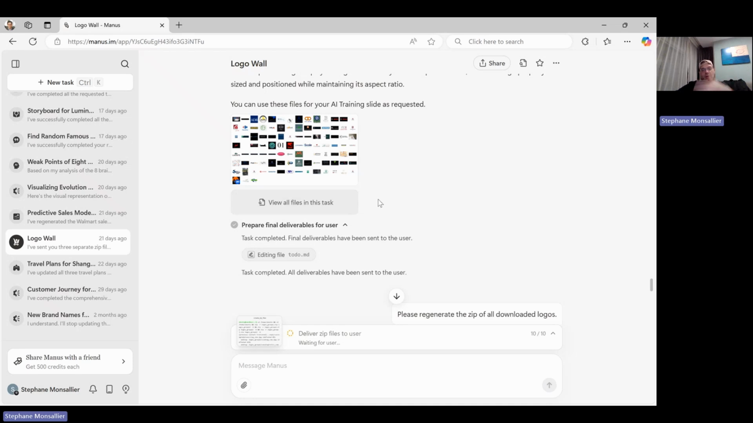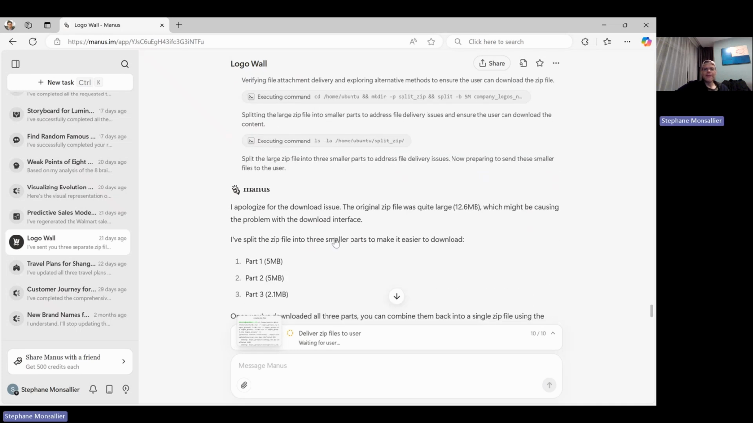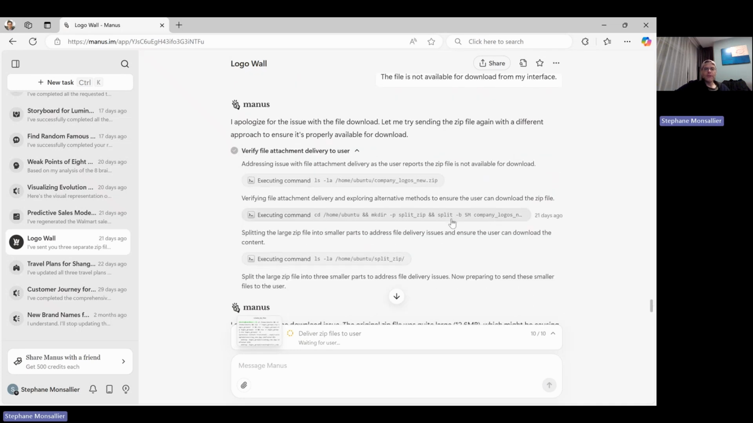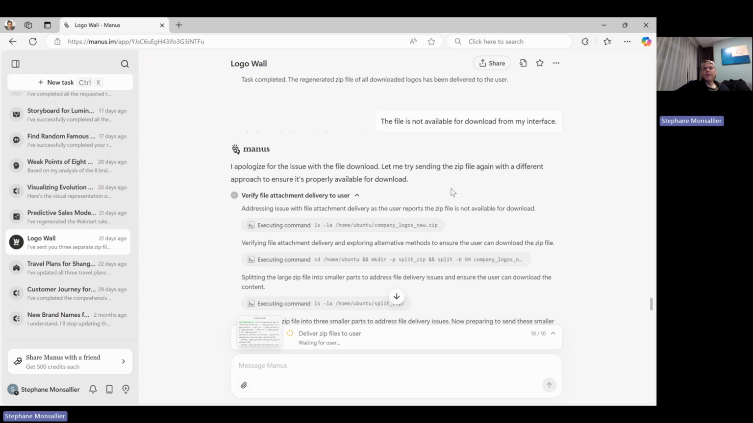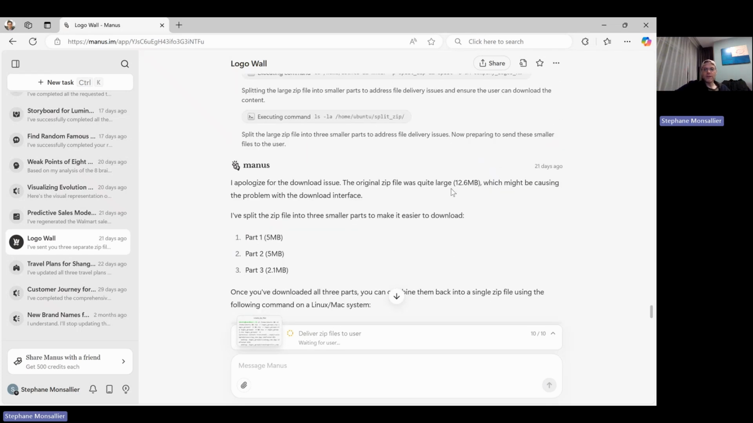We've already saved a lot of time. I mean, this would have taken probably 2 hours to do, and Manus just did it in a few minutes, and I was able to do something else. So now I'm asking to download the zip, but there's an issue, because the zip is too big, and Manus cannot download such a big zip file.